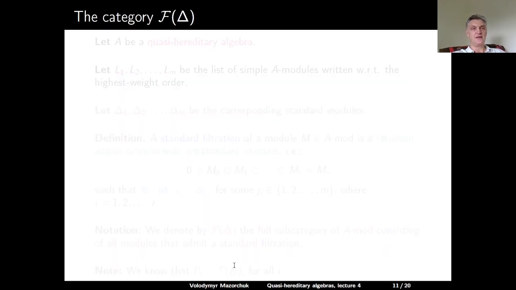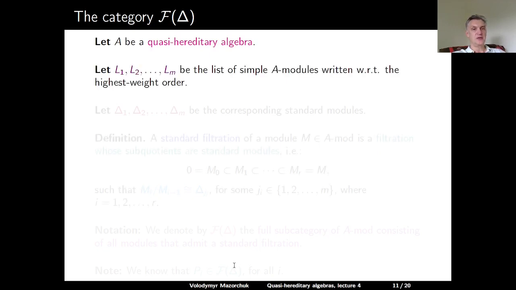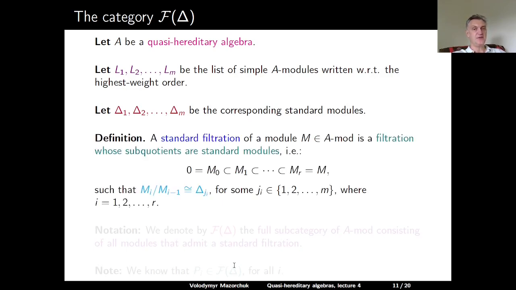Now let us define the category F delta, the category of modules with a standard filtration. So let A be a quasi-hereditary algebra, and L1, L2, and so on Ln be our list of simple modules written with respect to the highest weight order. So let delta 1, delta 2, and so on delta m be the corresponding standard modules. Definition: a standard filtration of an A-module M is a filtration whose subquotients are standard modules.